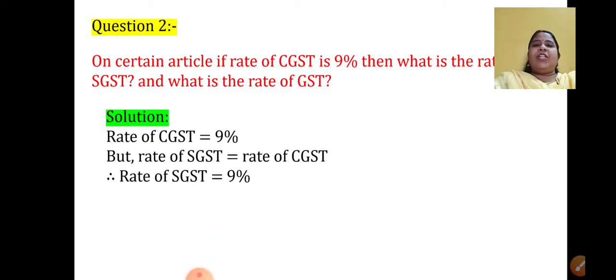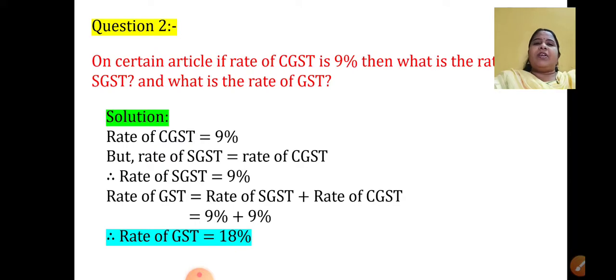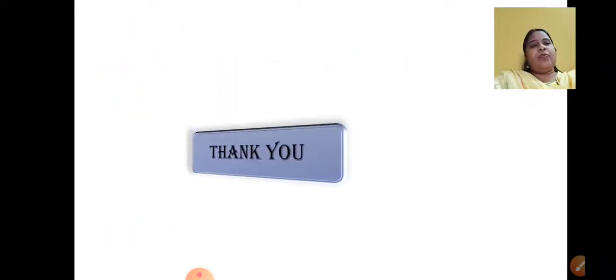See, rate of CGST is 9%. Rate of CGST is equal to rate of SGST. Therefore, rate of SGST also will be 9%. The question asked is the rate of GST, which is nothing but the total of rate of SGST and rate of CGST. So we will get 9 plus 9, that is 18%. So I hope these two very easy sums are understood by you.